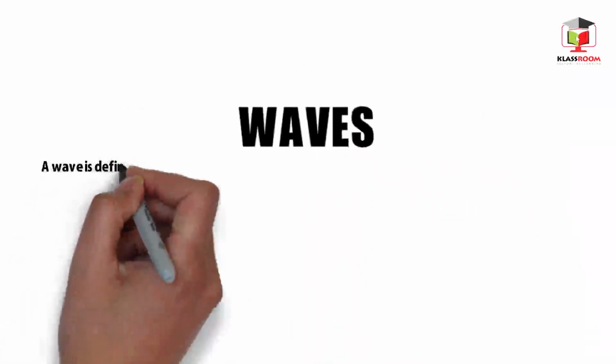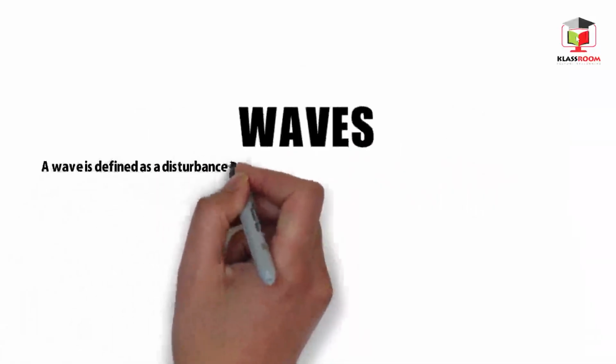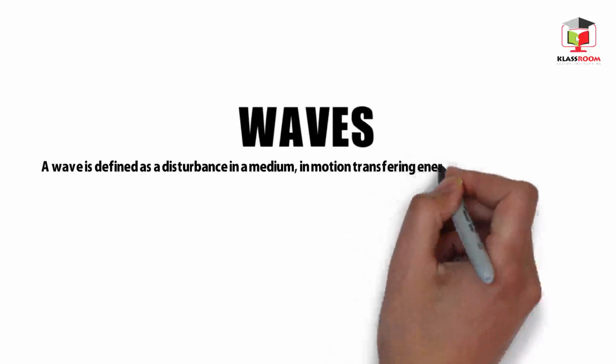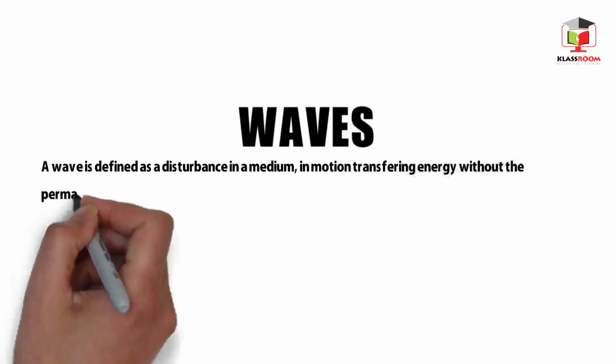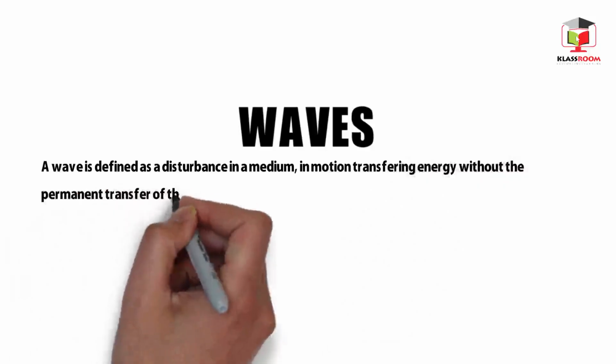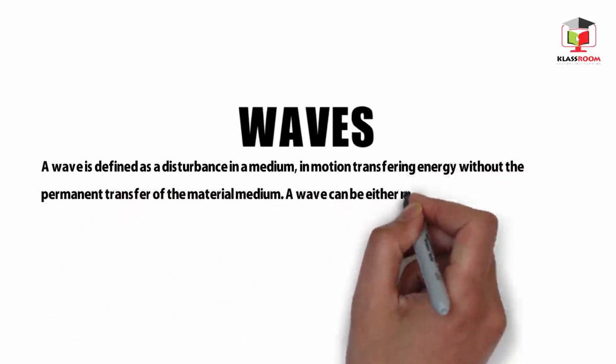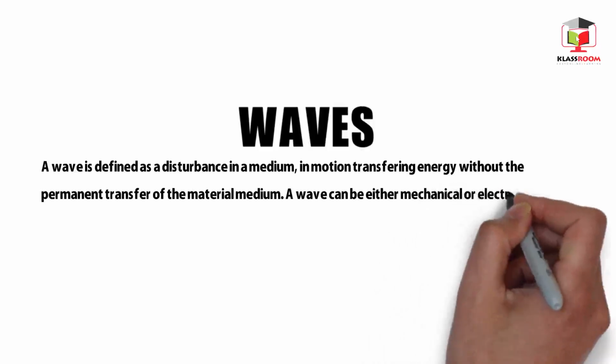Topic: waves. A wave is defined as a disturbance in a medium in motion, transferring energy without the permanent transfer of the material medium. A wave can be either mechanical or electromagnetic.